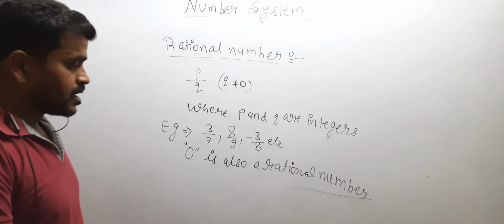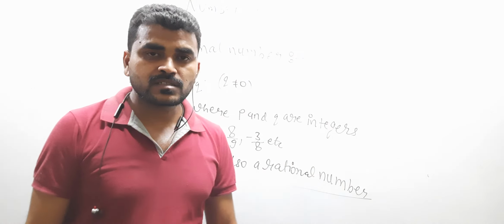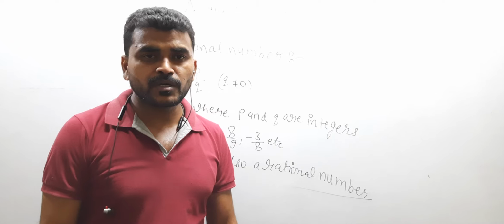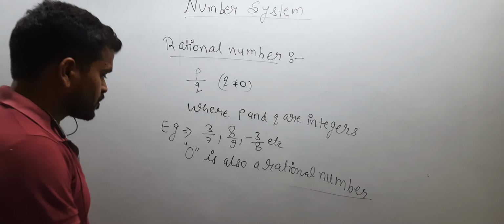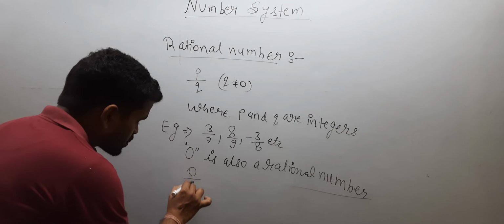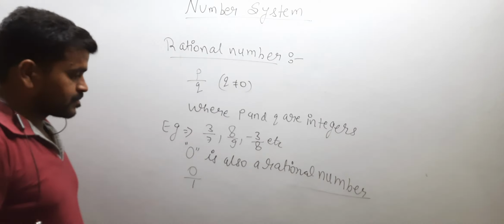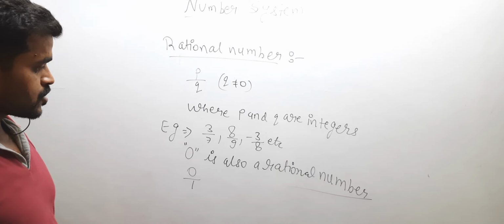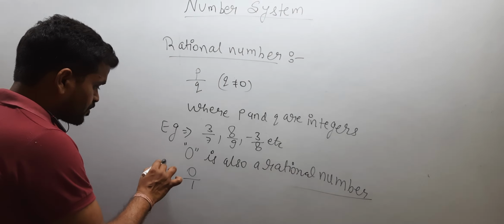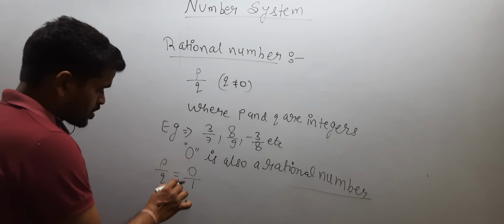Can we write 0 in the form of p upon q? Yes. How? 0 upon 1. So here p is 0 and q is 1. So 0 is also represented in the form of p upon q.